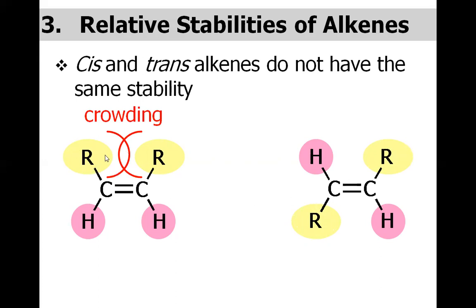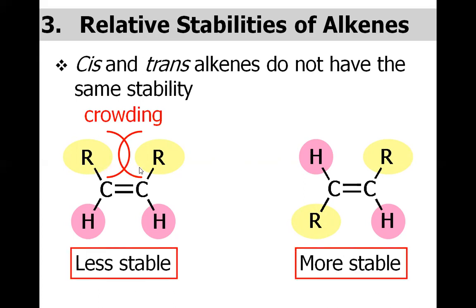If you consider the first example, the cis isomer, you may clearly see there is crowding between the two groups which are in close proximity. However, in the trans isomer, the two R groups are lying opposite to each other. So that means the cis isomer is less stable and the trans isomer is more stable.